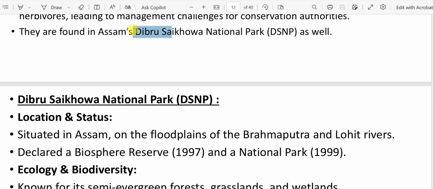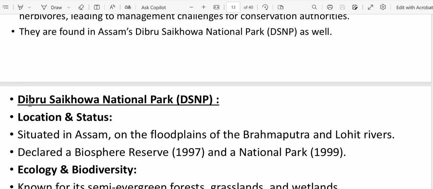So as we just mentioned about Dibru-Saikhowa National Park, whenever you get any national park, river, mountain, lakes, whatever you get, important thing, mountain passes, just check in the map where it is located and understand a few important facts about that national park or this important place. That might be important in terms of prelims, or other government jobs as well.